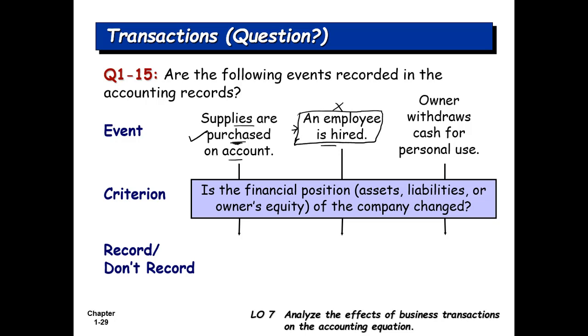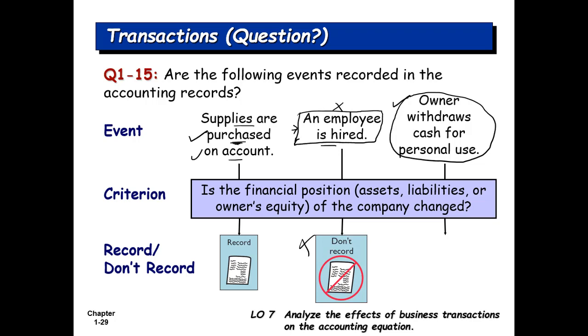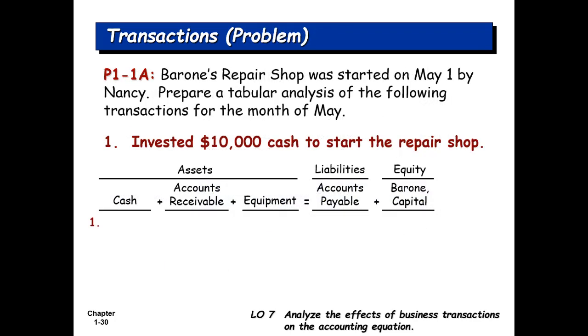Owner withdraws cash for personal use. Of course, as I told you, when this happens, your owner's equity decreases. So this is a financial transaction. So let's see, should we record? Yes, we should record the first one, we should not record the second one, and we should record the last one.